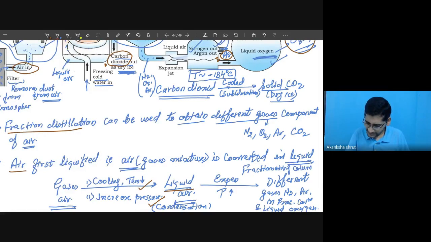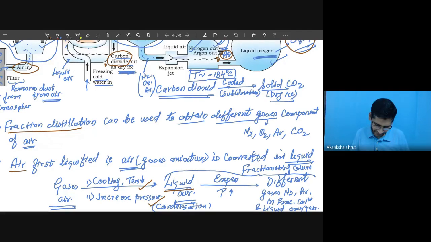This liquid is allowed to expand so that different components are obtained. But this gas gets converted into liquid in a cylinder, piston and cooling coil mechanism.